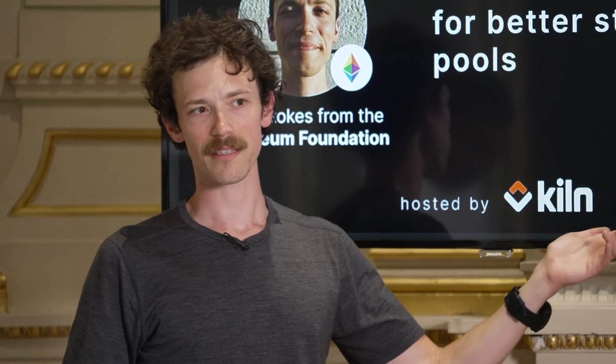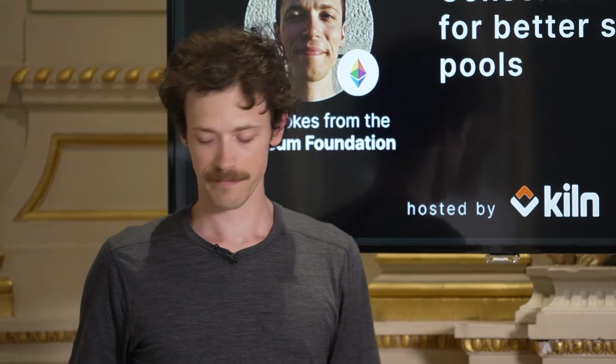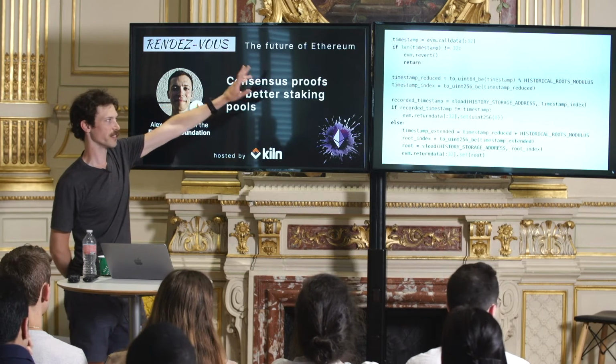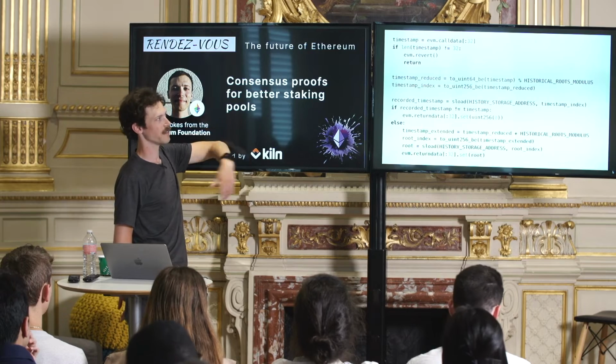So the solution we came up with was to have two ring buffers, and store the timestamp along with the root, and then you just check. If I claim that I want the root at this timestamp, make sure it's the one that was written last, and if it is, return the root. If not, just abort. This was an excerpt from the EIP, which is what I just said. If you're curious, you can look.